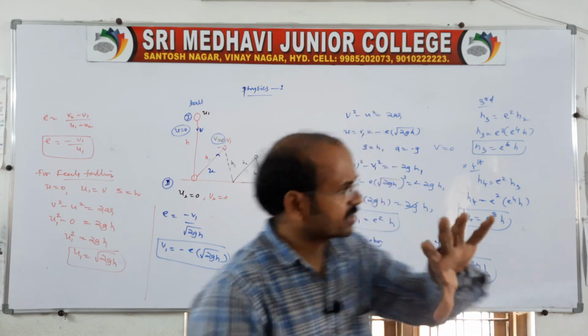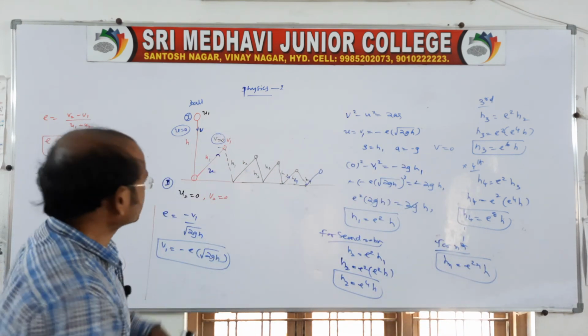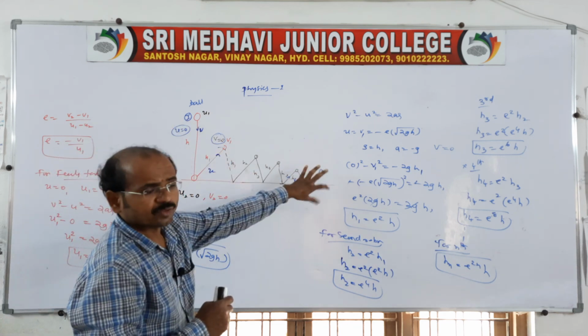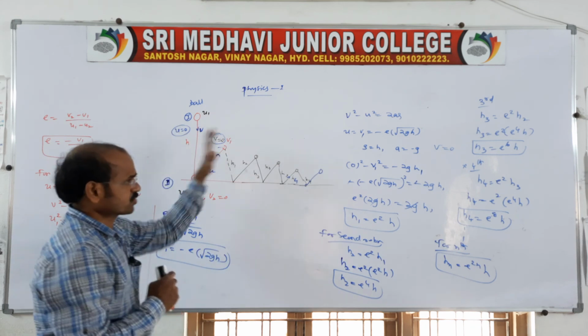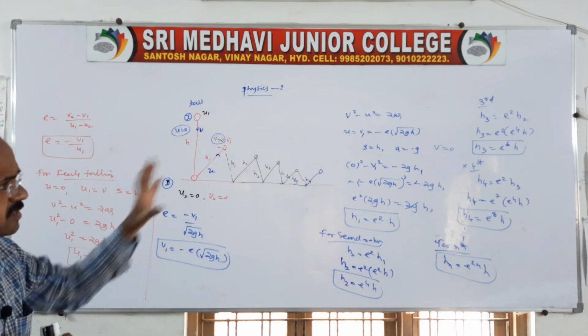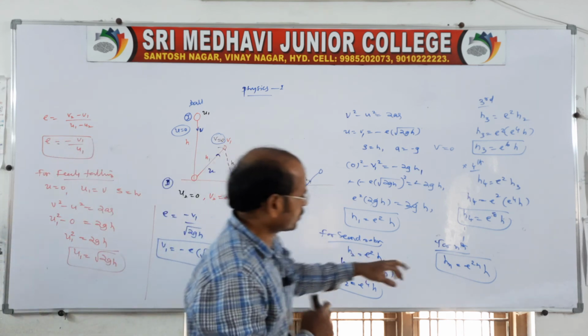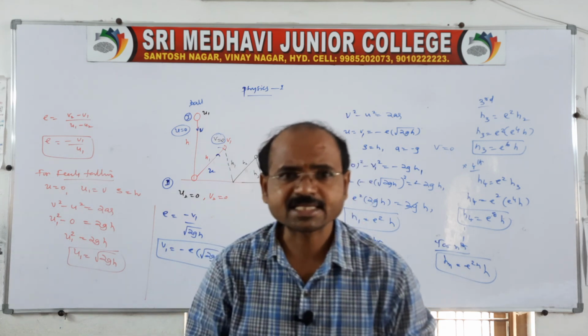Distance is the total path covered by the body, and we have to take the total. So go through this derivation: for the nth rebound, the height attained is hn equal to e power 2n into h. We will continue in the next class. Thank you very much.